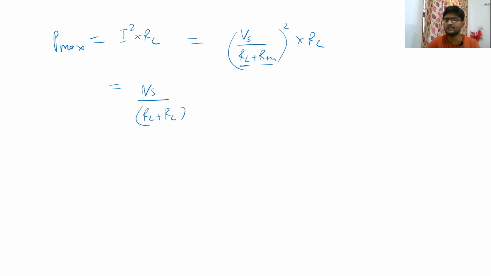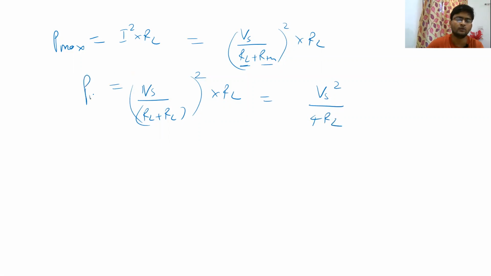I am replacing RTH with RL because for maximum transfer they both will be the same. So from here we get Vs square upon 4RL. So this is our maximum power which will be transferred to the load, Vs square upon 4RL.